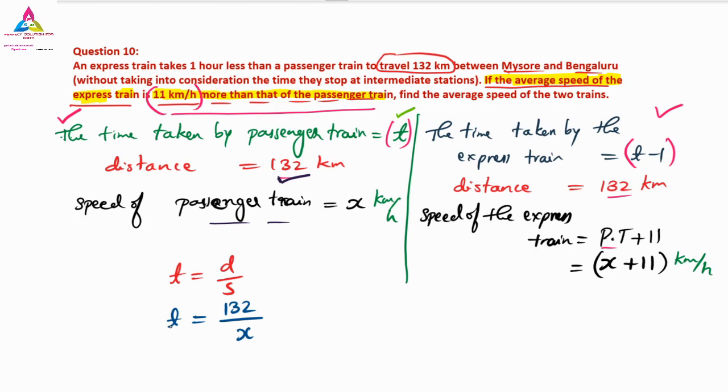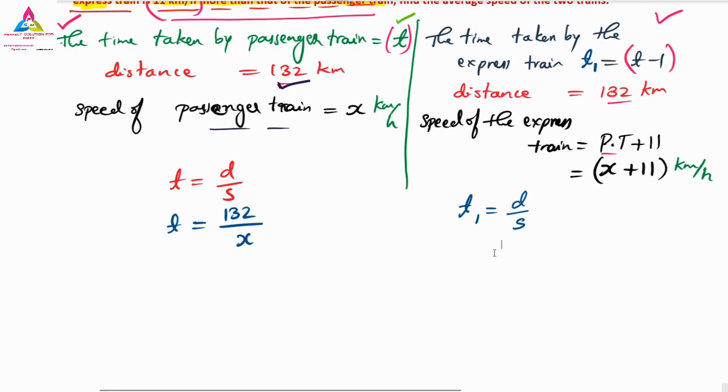So next one, here also we will go for the time taken, that is the time taken by the express train. Here also we have to find the new time for this, you can take it as t1. So t1 is equal to distance by speed once again. So what is the distance here again, for the other express train?